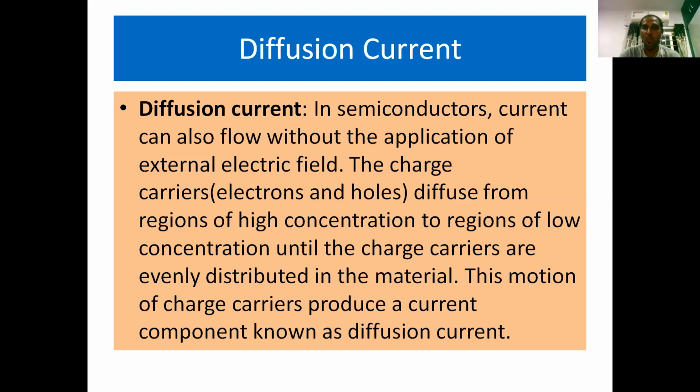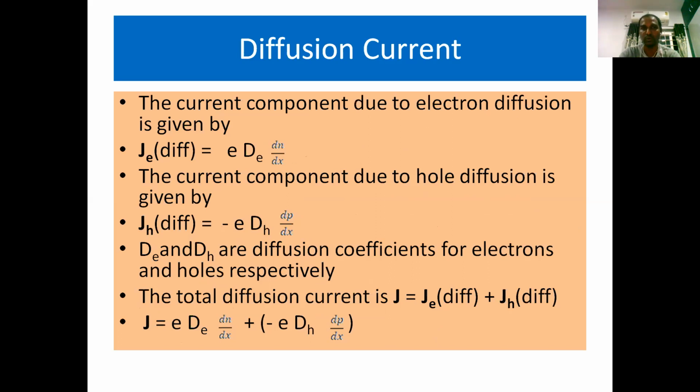Simply, if you identify the basic differences between drift and diffusion processes, drift is a process which takes place in the presence of an electric field. Diffusion is a process that takes place even in the absence of an electric field.